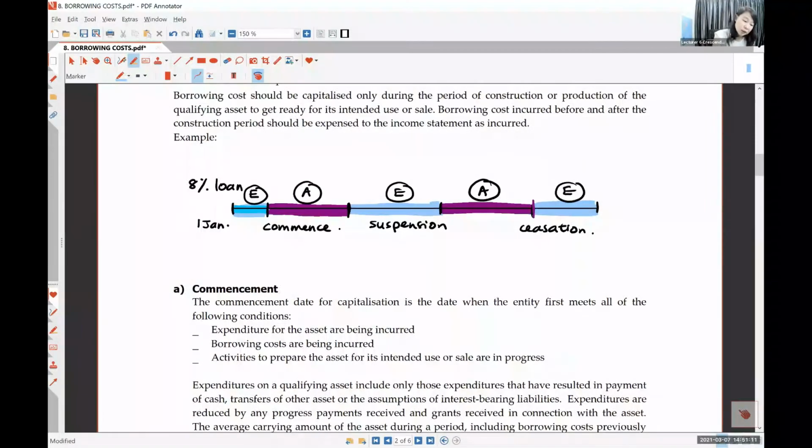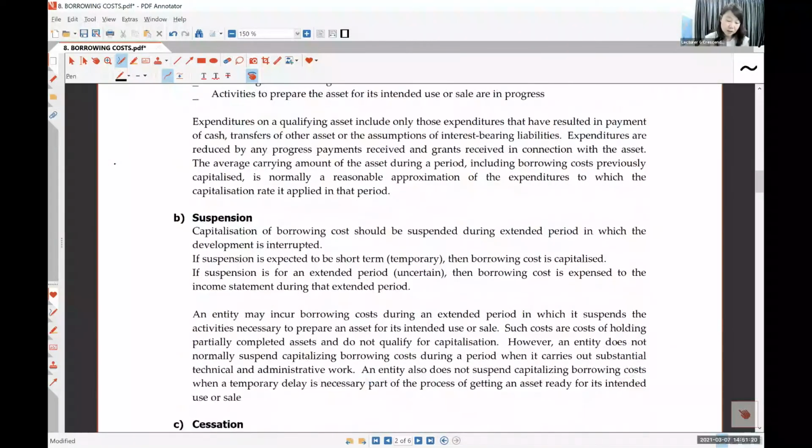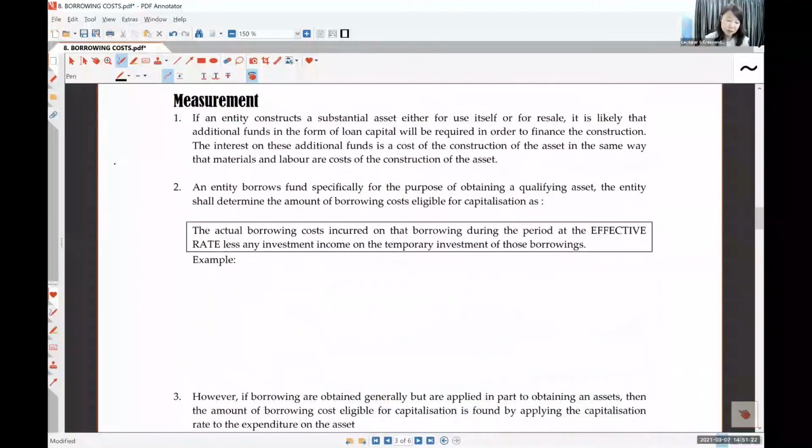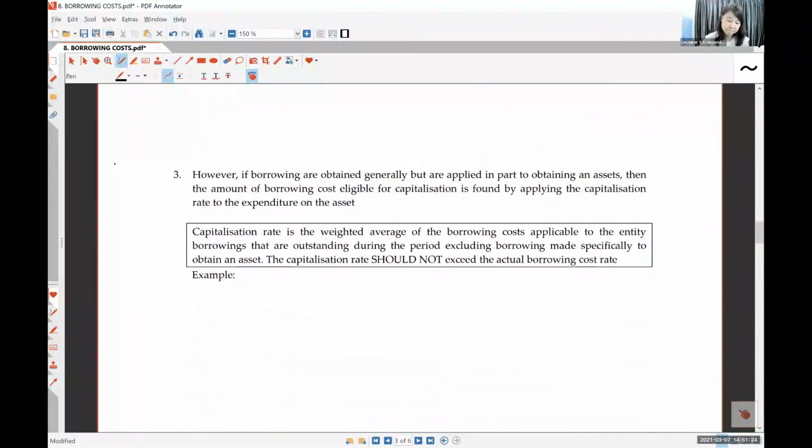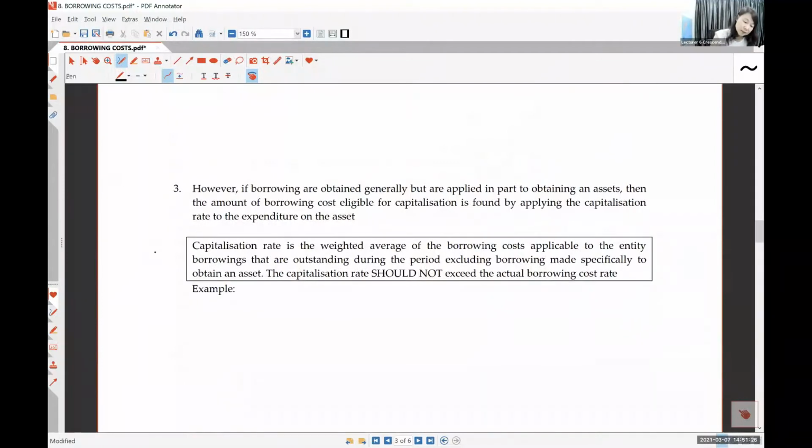Okay, the first thing we need to learn is the period. We already learned the period. That means which time can be capitalized, which time cannot. The second thing we need to learn is the rate. This is number 2. What is the rate to capitalize?